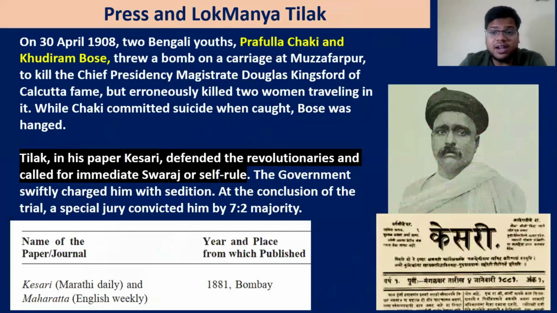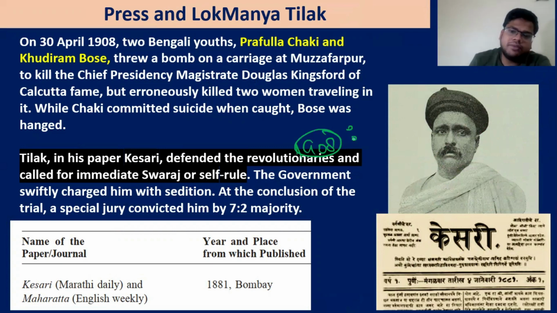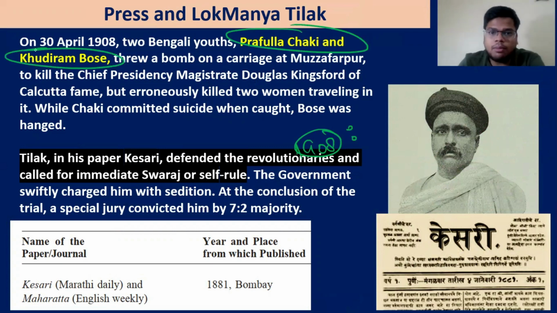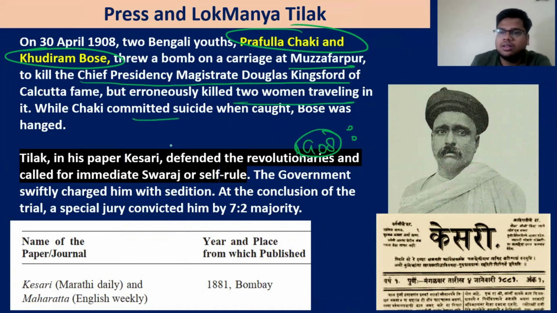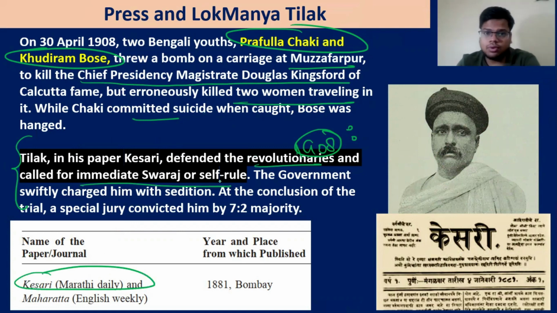Then again in 1908, one more event happened. Prafulla Chaki and Khudiram Bose threw a bomb at a carriage in Muzaffarpur, to kill the chief presidency magistrate, but killed two women traveling in it. One of them, Chaki, committed suicide, and Bose was hanged. Now Tilak, in his paper Kesari, defended the revolutionaries and called for Swaraj or self rule.